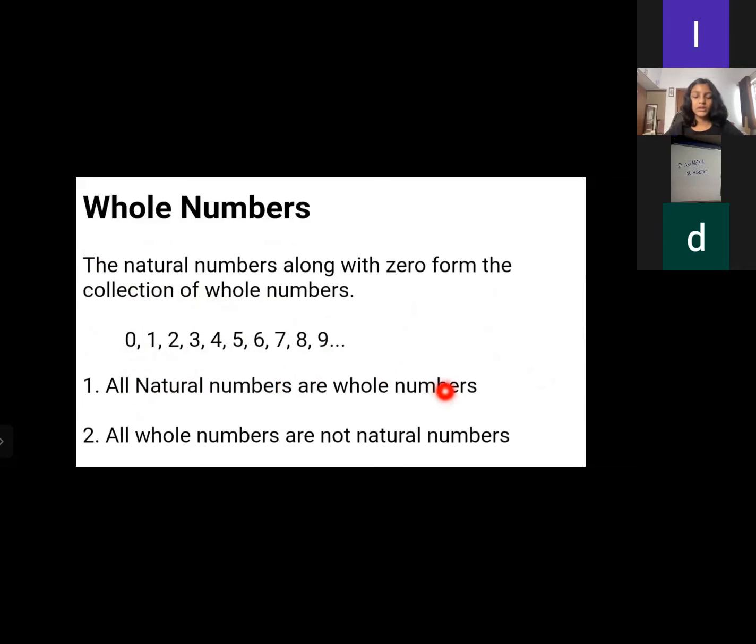Yes or no? Yes, ma'am. All natural numbers are whole numbers, but all whole numbers are not natural numbers. Yes or no? Yes, ma'am. For example, zero only. Zero will not come in natural numbers, right? So all whole numbers are not natural numbers, but all natural numbers are whole numbers, because the whole numbers from zero onward cover everything. Yes, that's the thing he is explaining here.